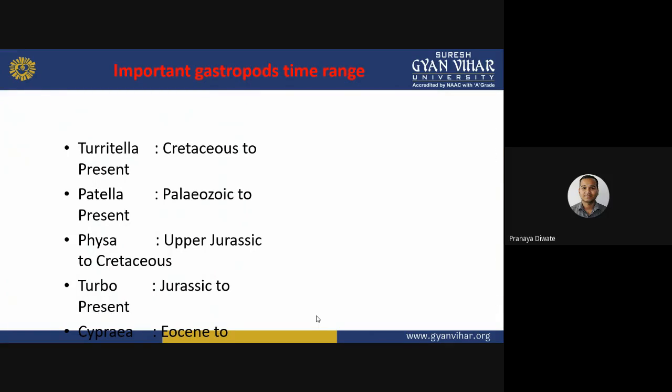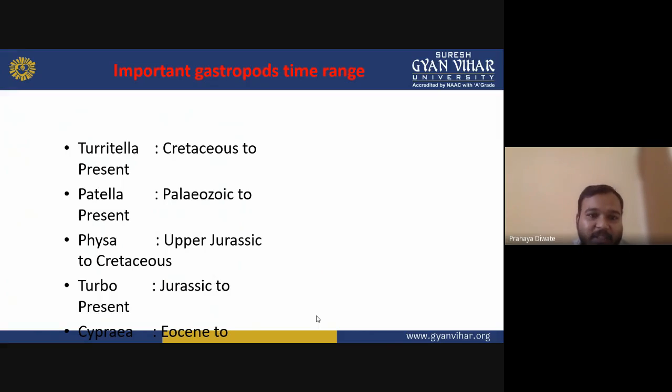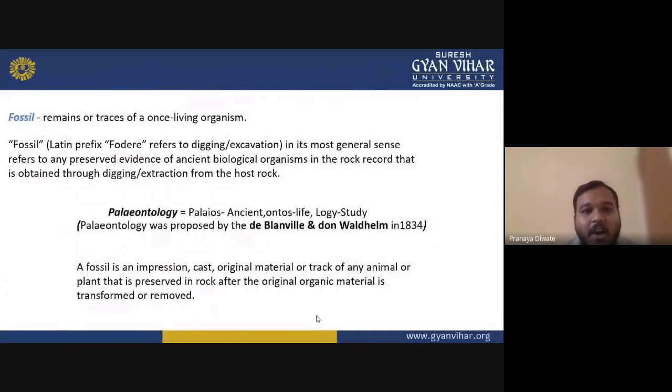So this is how the coiling of the shell looks. You can see these beautiful photographs from this.